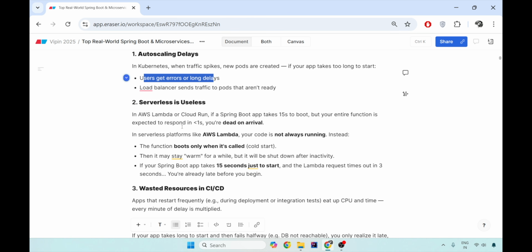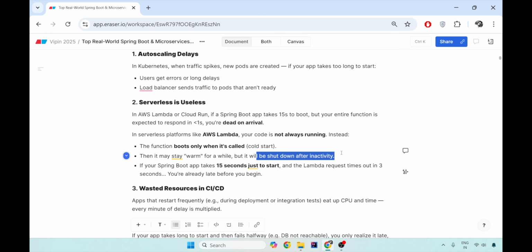The second problem where cold start is high is the serverless use case. Your serverless becomes completely useless if you have a very high cold start and you have timeouts defined at a lower level. So let's first understand serverless platforms. Like AWS Lambda, your code is not always running. Instead, your function boots only when it is called, and this is called a cold start. Then it may stay warm for a while, but it shuts down after some time of inactivity. It's not like the pod. Once you spin up the pod, it is warm.